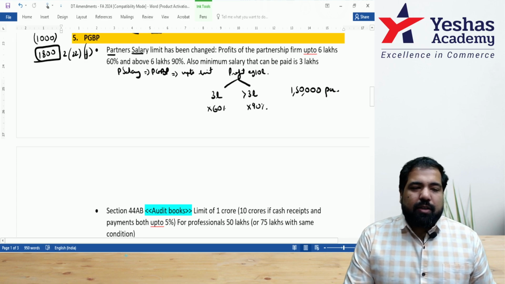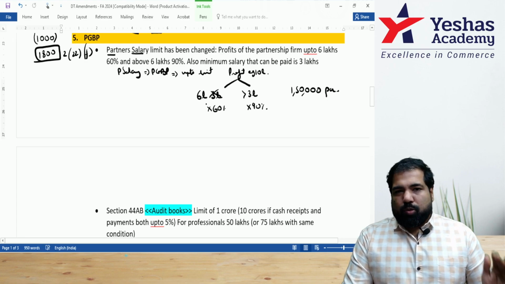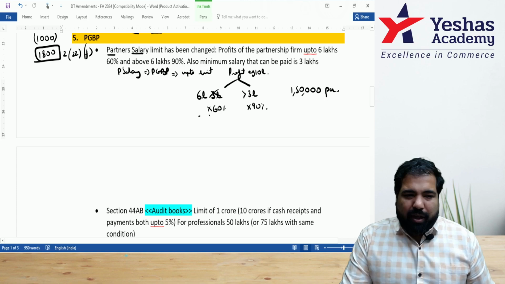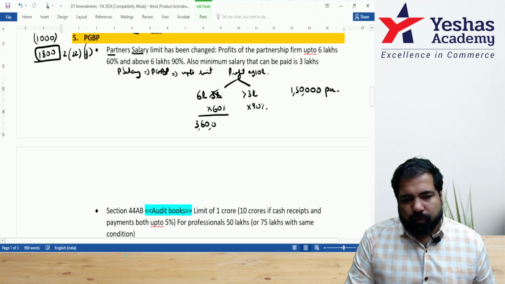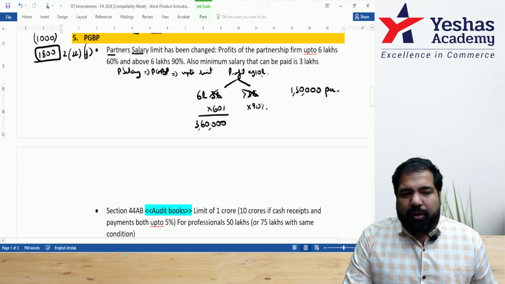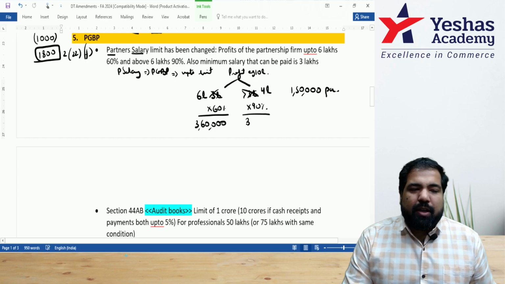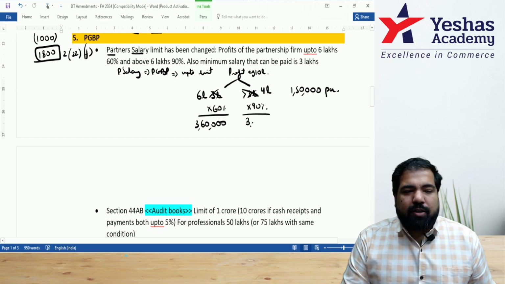Now it's not 3 lakh. This is up to 6 lakh. So profit up to 6 lakh, 60% of that. Example 3 lakh 60 here. And above that, example on 10 lakh, above 6 lakh is 4 lakh, 90% of that. So 4 lakh 90% is again 4 nines are 3 lakh 60. So total is basically 7 lakh 20.